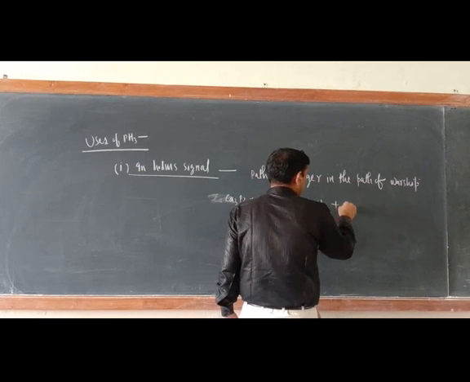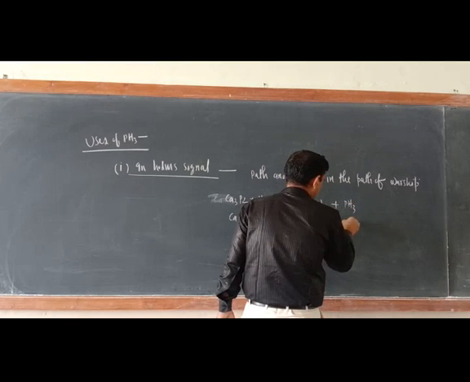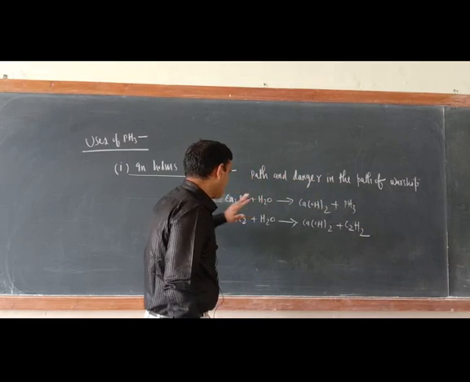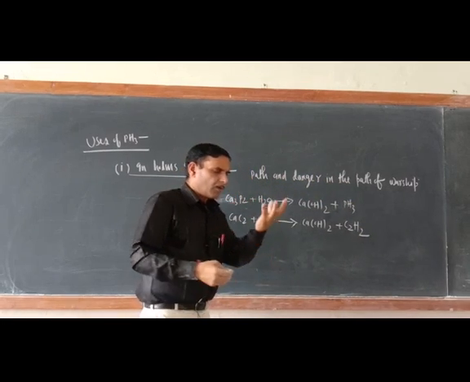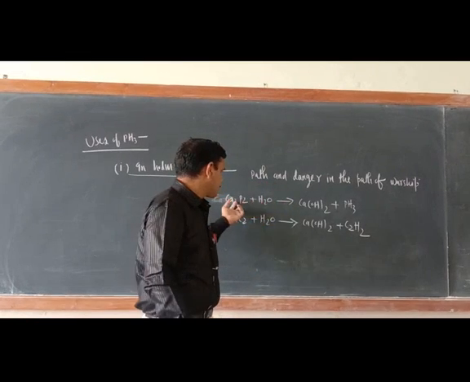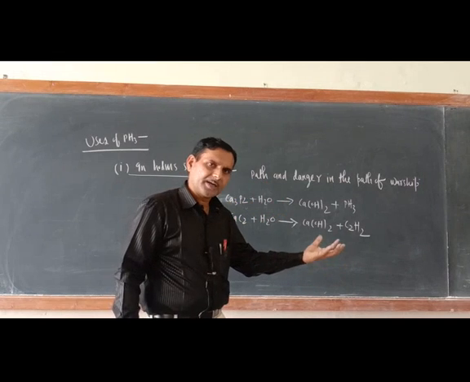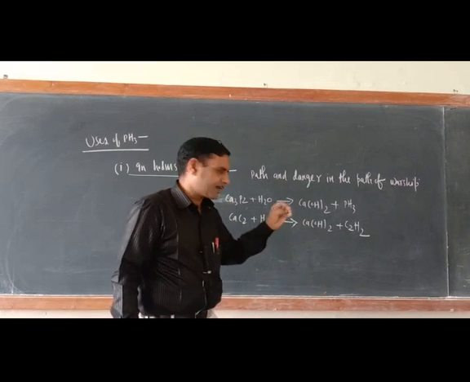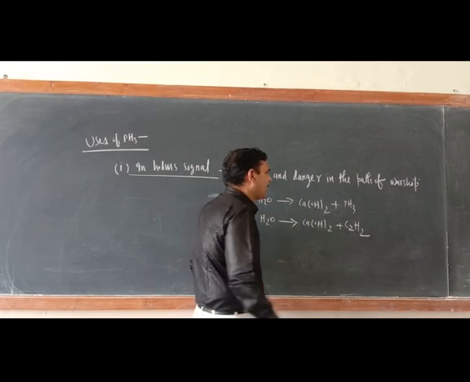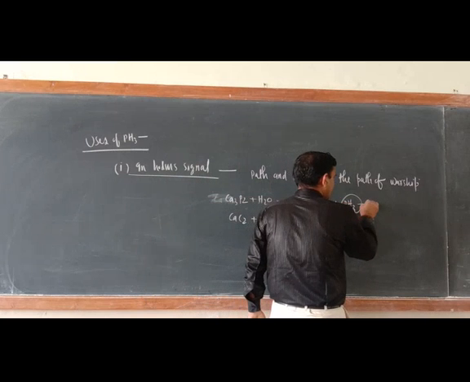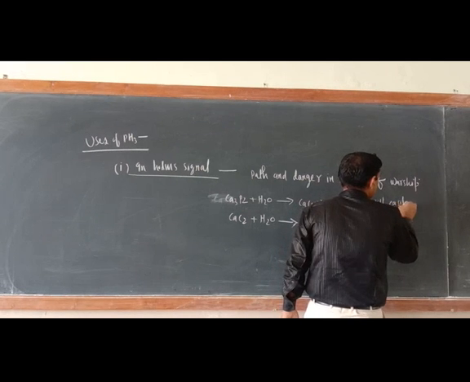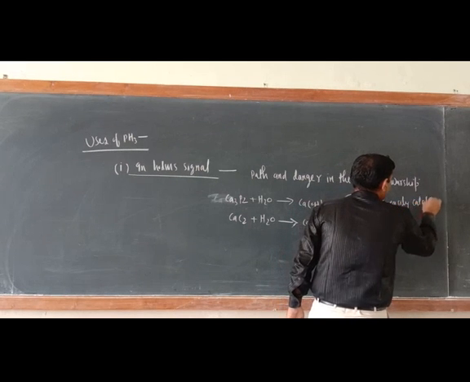And PH3 plus C2H2. Now try to understand. The hole is made on the vessel, and through that hole these two compounds will dip in the water. They will percolate in the water. So calcium phosphide will react with the seawater and form phosphine. This phosphine will easily catch fire.